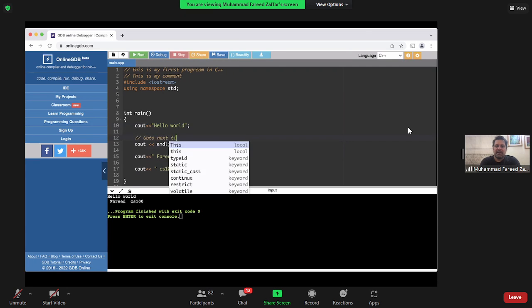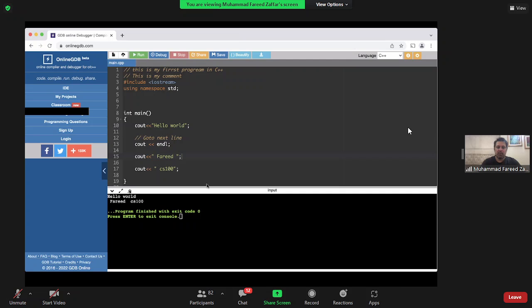I'm just writing a comment for myself: go to next line, and the output is exactly the same. As far as the C++ compiler is concerned, blank spaces don't matter, comments don't matter, and it's going to run the exact same thing. Now, questions, G.